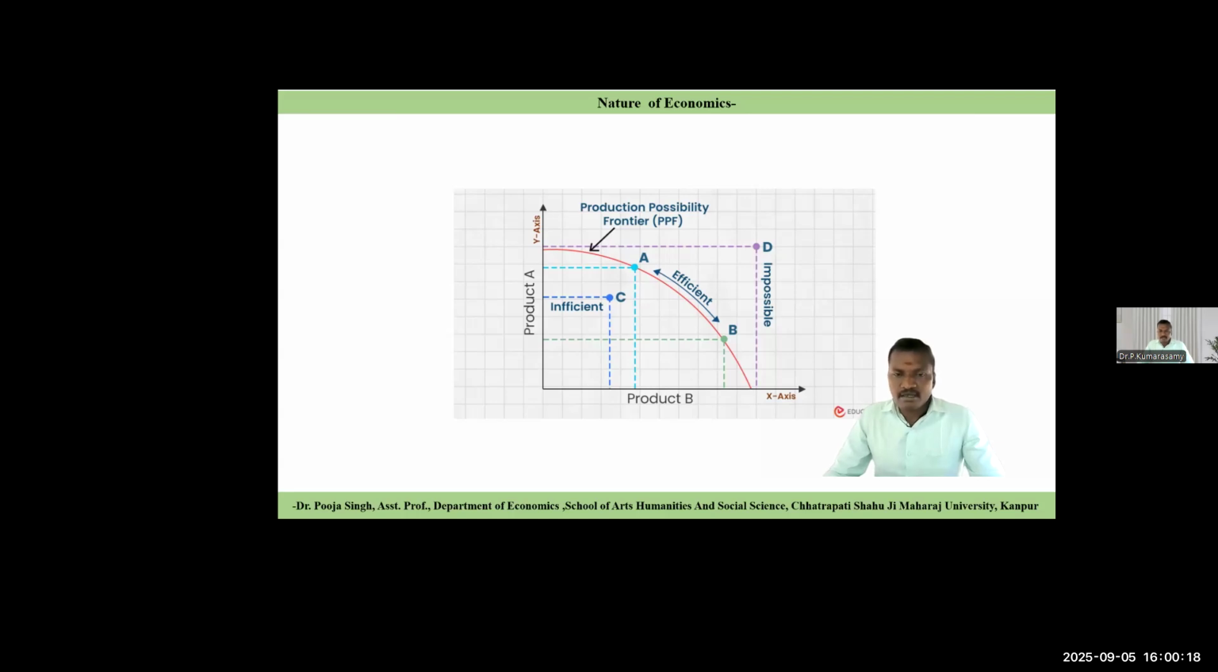Point C explains the firm is not utilizing the available resource in a perfect way. Point D, the firm plans to spend more than what it has. So point D is impossible, point C is insufficient. Which point can you take? There are two efficient points. The firm can select point A or point B.